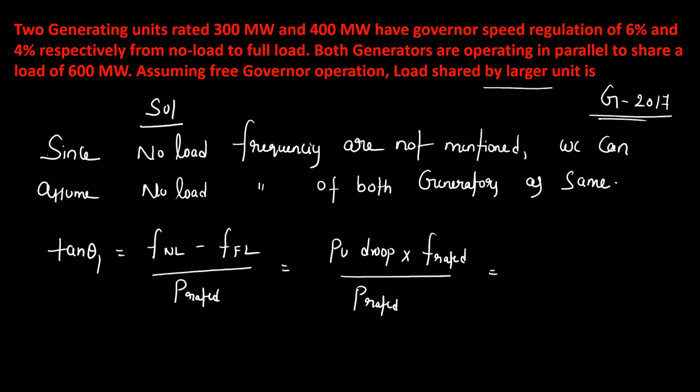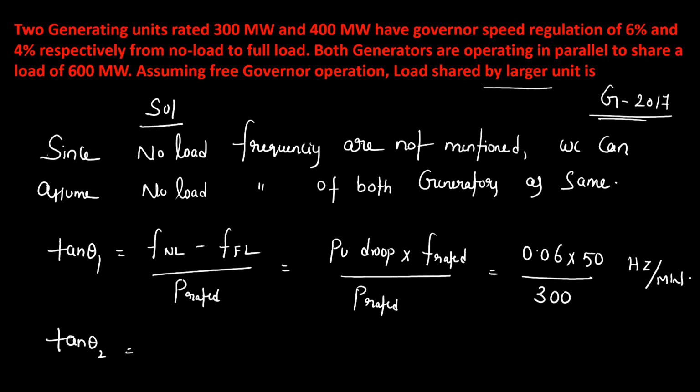So the per unit droop for the first machine is 6%, 0.06 times 50 hertz, divided by the rated power output of 300 megawatt. So many hertz per megawatt. This is tan theta 1.